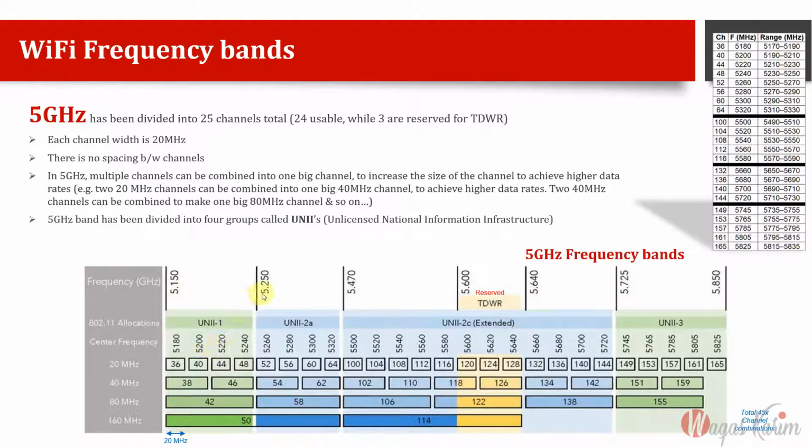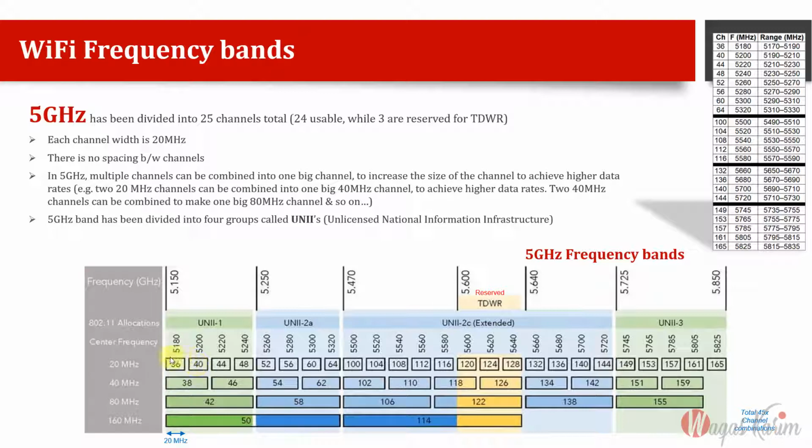These are the frequencies where each group starts and ends. In terms of 20 megahertz standard channels, we have 25 channels in total: channel numbers 36, 40, 44, 48 and onwards up to 165. But like I said, channels can be combined, because we have enough space.